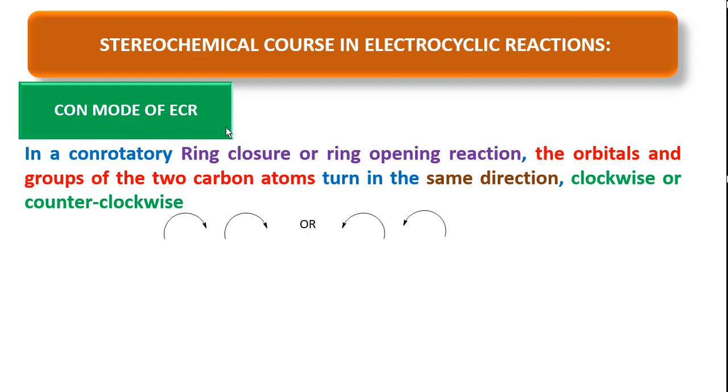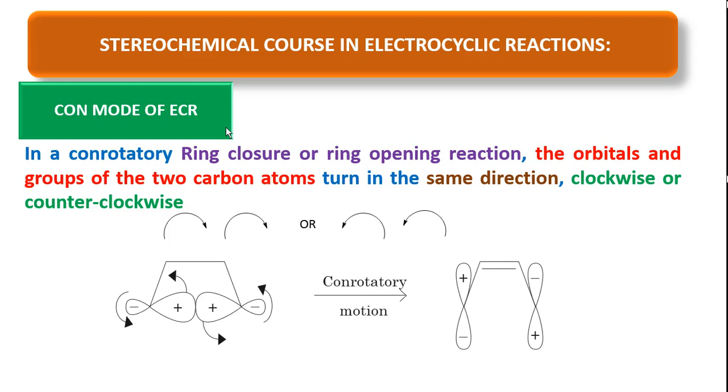For example, you see here, this orbital is moving in counterclockwise direction, and this orbital is also moving in counterclockwise. That means two orbitals moving in counterclockwise, that's why it is called conrotatory motion.